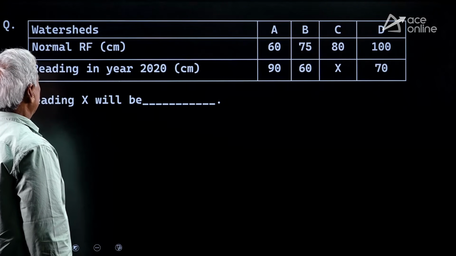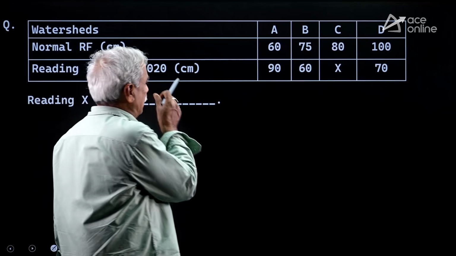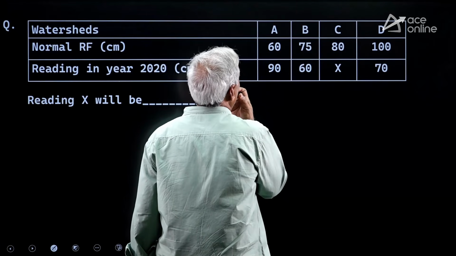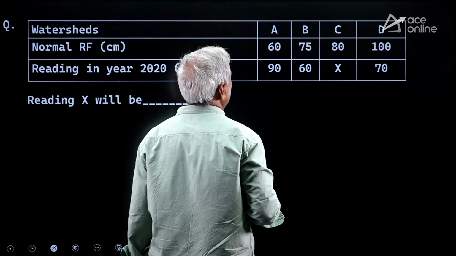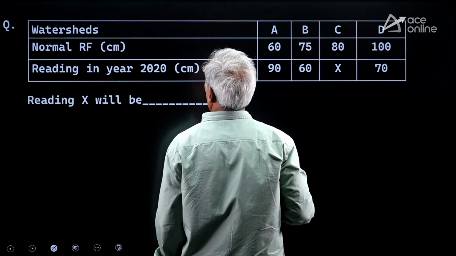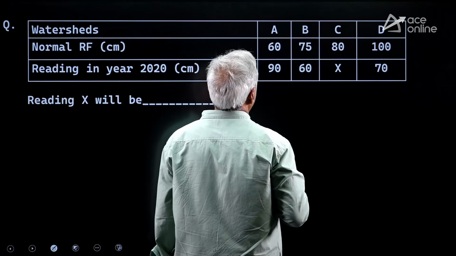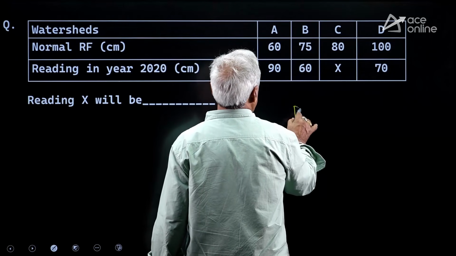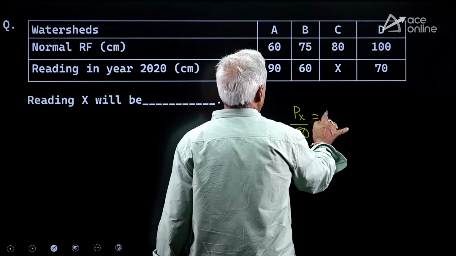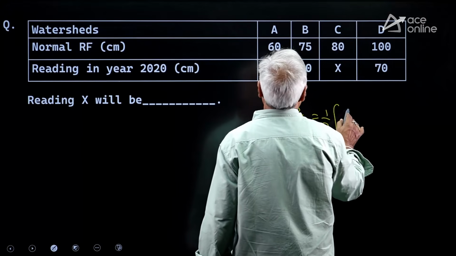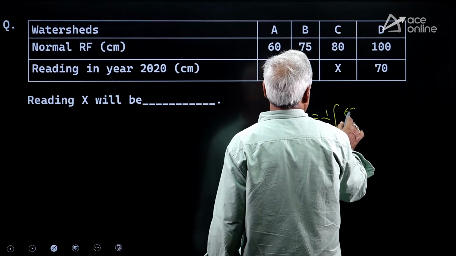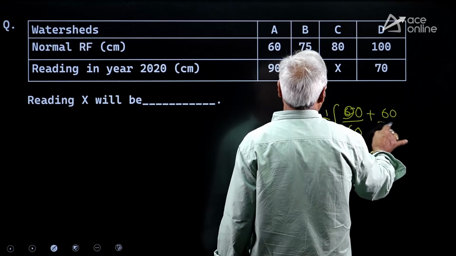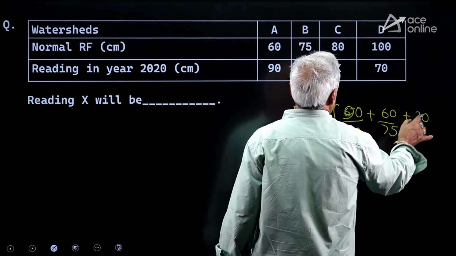Watershed normal rainfall reading in the year 2020. Reading X is missing, it's the missing rainfall data. So the gaps are more than 10%. So missing rainfall data Px divided by 80 is equal to 1 by 3 times 90 divided by 60, 60 divided by 75, 70 by 100.